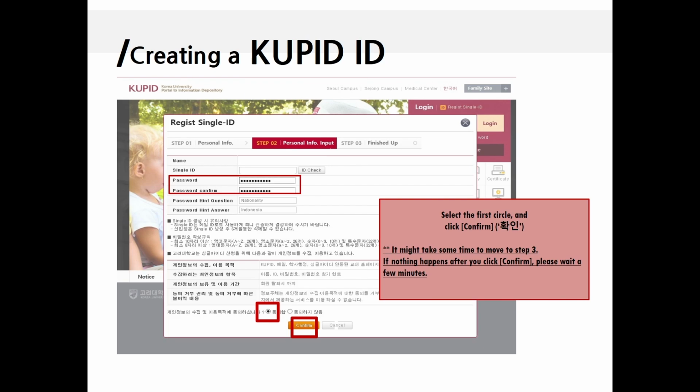It might look like the computer is stopped or frozen when you click confirm. Please wait a few minutes until you can see the next step. If you succeed in creating your ID and password, check them by logging in.